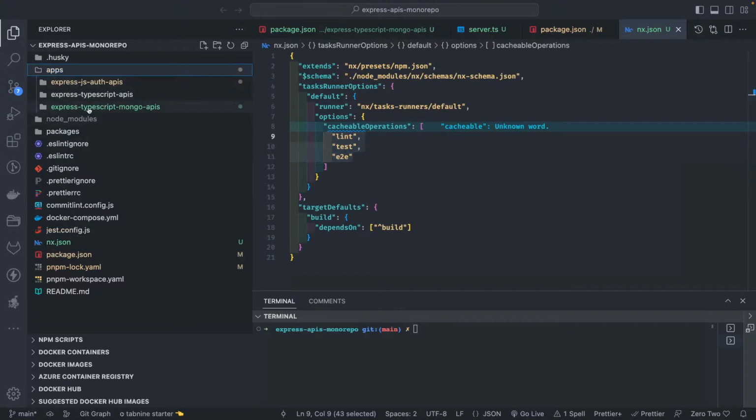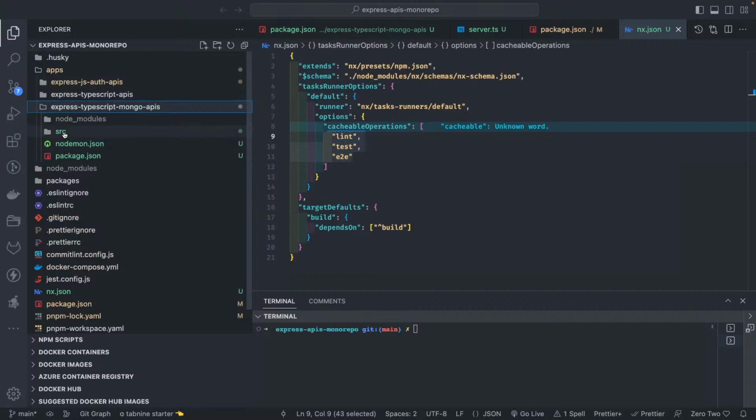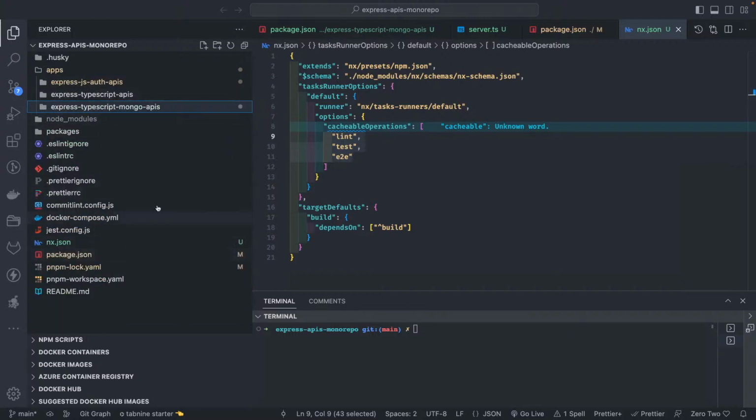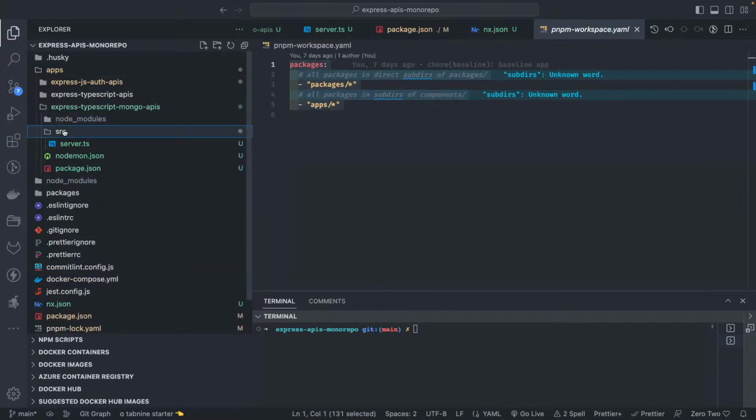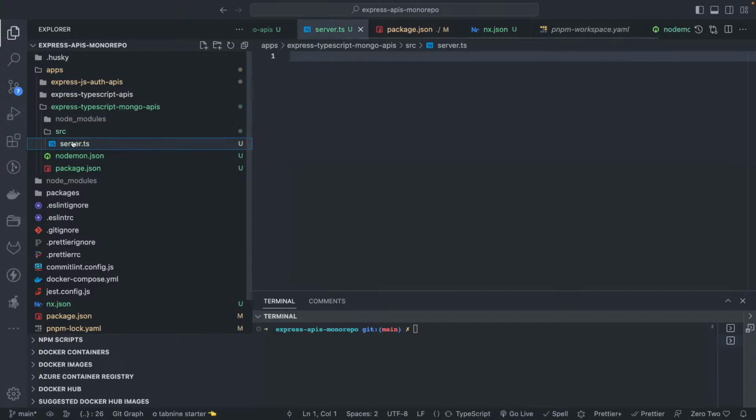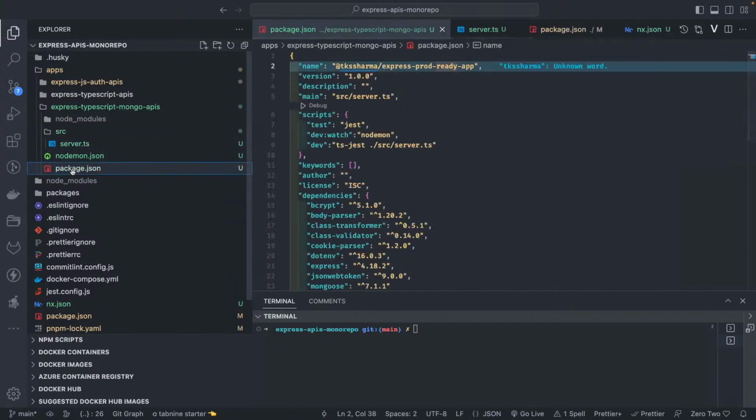It's like a monorepo. NX is a monorepo tool, and currently this is a PNPM workspace, so that contains the packages and the application. So let's start building our application. Everything is ready. We have all the dependencies and all the scripts ready. We are using Jest for writing the tests. We can write unit tests and integration tests, because that is important when you are building any production ready application. So make sure you are writing enough tests to cover some of the cases.